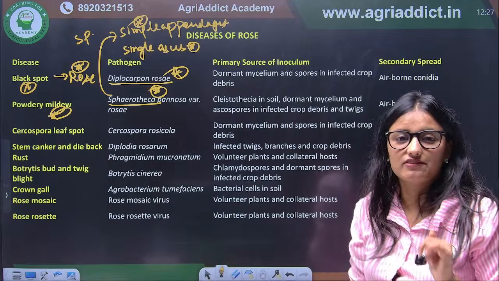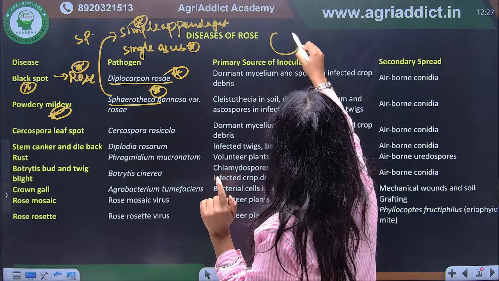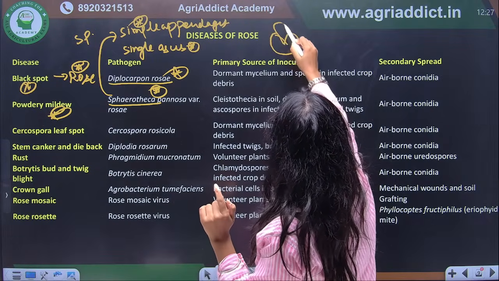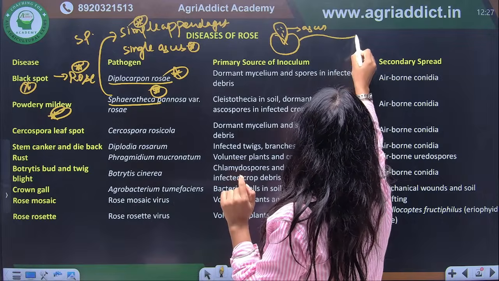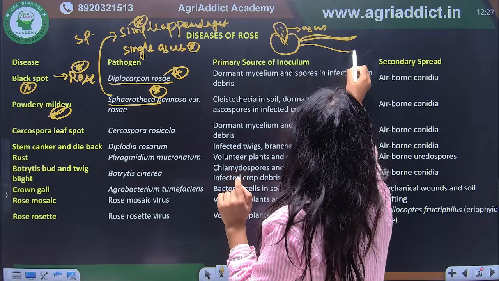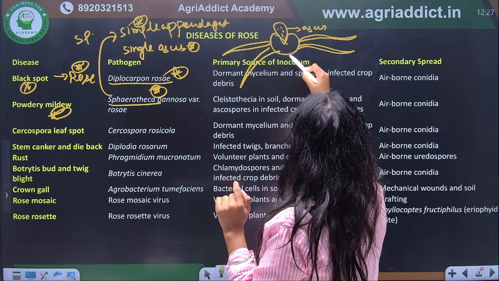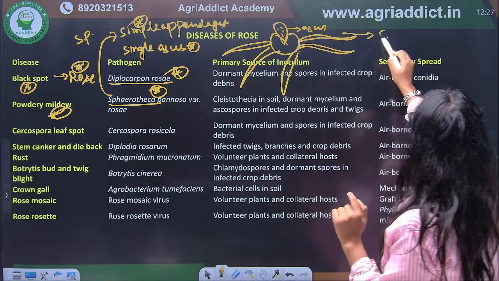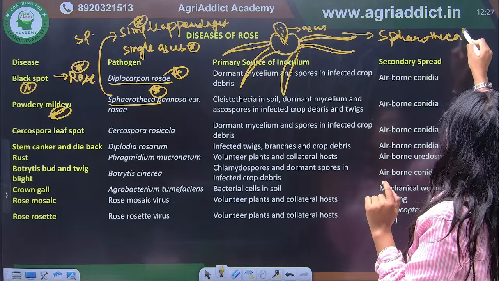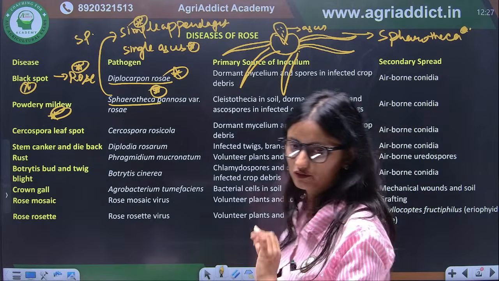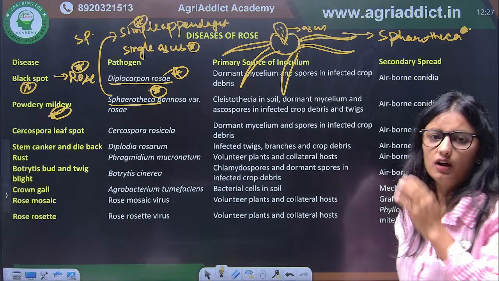So if this is our ascus, it has a single ascus, and these are the mycelioid or simple appendages. So this is in the case of Sphaerotheca. Very good, you answered it correctly. Okay, so yes, powdery mildew.